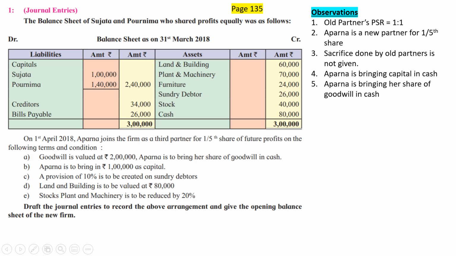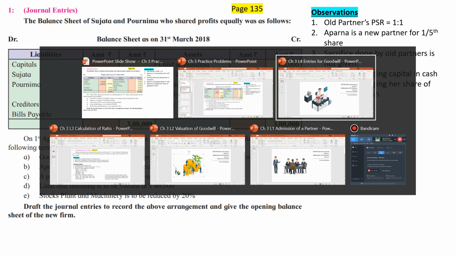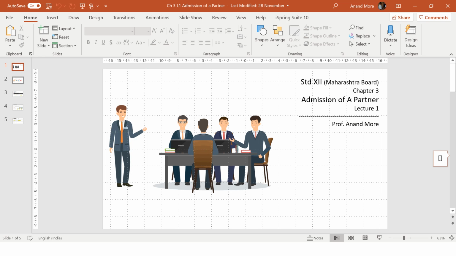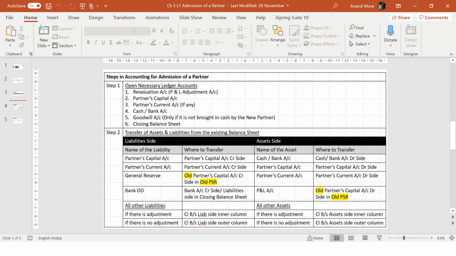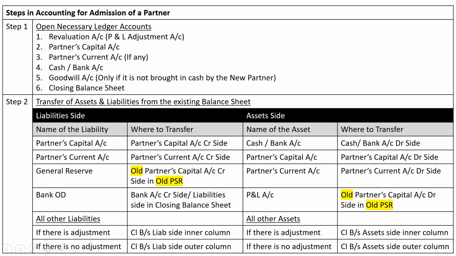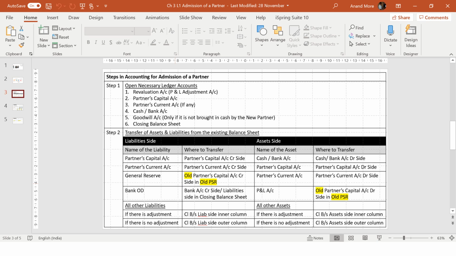If on the other hand, on this liability side, we had general reserve or P&L account or reserve fund, we would have surely transferred it to the old partners' capital account in their old profit sharing ratio. If you remember properly, this was a lecture in which I mentioned all these different points. What are the different situations which will happen and what are the entries to be done? Step 1 talks about opening necessary ledger accounts, and then how to transfer assets and liabilities, partners' capital account, etc. If general reserve is there, it will be transferred to old partners' capital, credit side, in their old PSR. All these different points we have already discussed. Please check lecture number 1 for understanding these points.